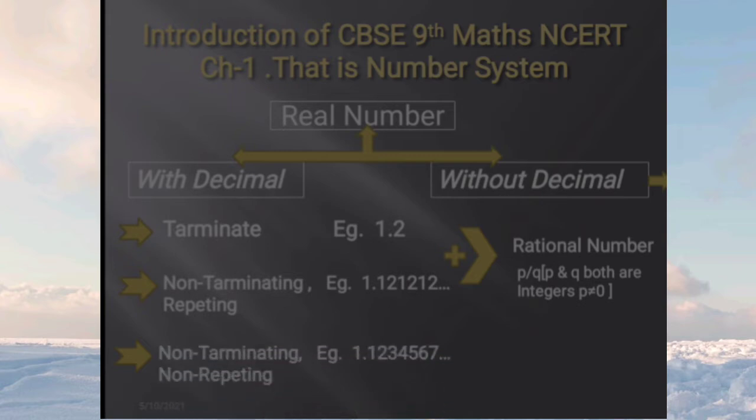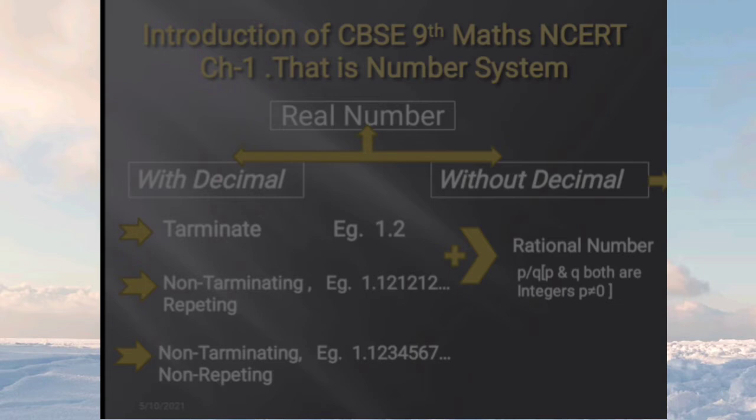Next, the third one is non-terminating non-repeating numbers. What is non-terminating? You understand, non-terminating means after the decimal there will be an infinite number of digits. And non-repeating means there will be no sequence. Only random numbers keep coming, like 5 8 7, 9 1, and there will be no repeating sequence. One example I took is 1.1234567.